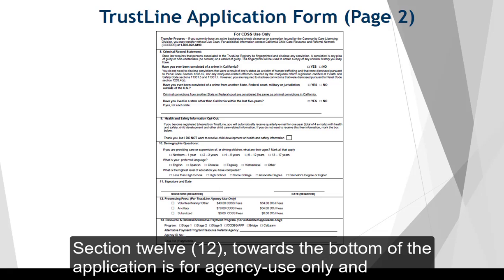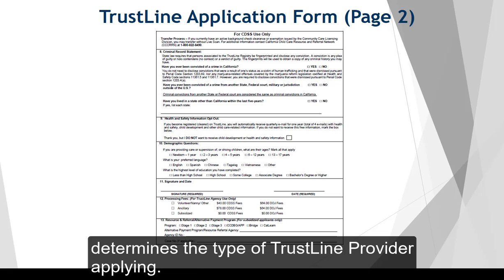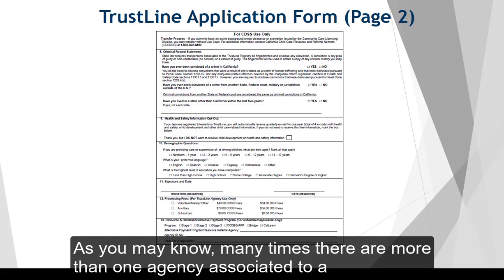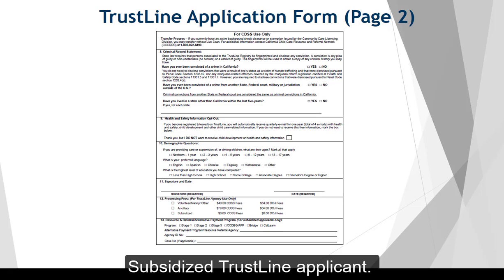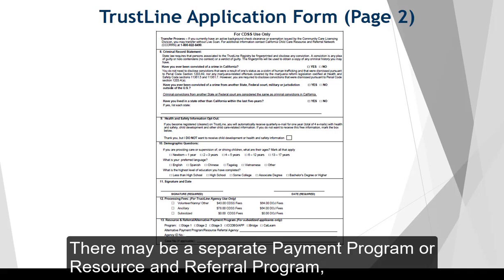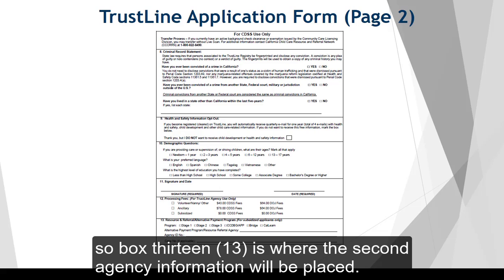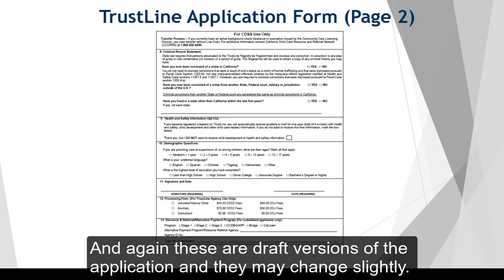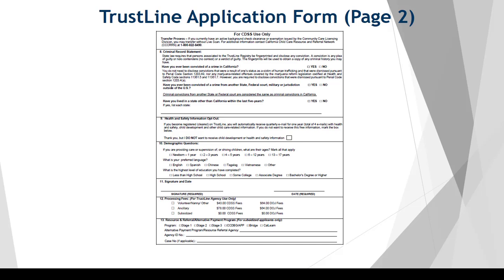Section 12 towards the bottom of the application is for agency use only and determines the type of TrustLine provider applying. As you may know, many times there are more than one agency associated to a subsidized TrustLine applicant. There may be a separate payment program or research and referral program, so box 13 is where the second agency information will be placed. And again, these are draft versions of the application and they may change slightly.